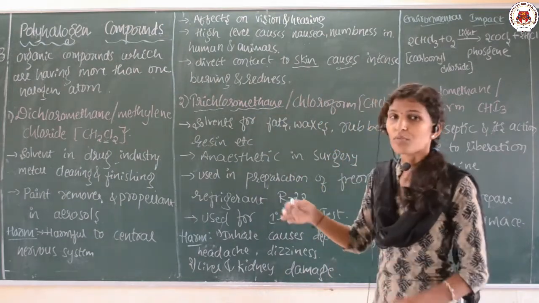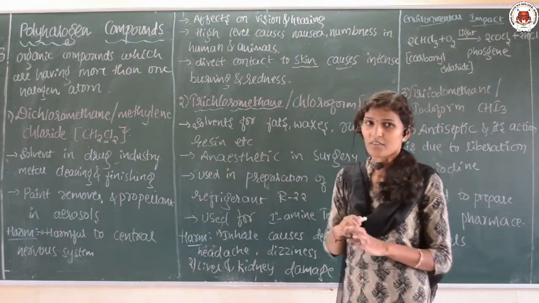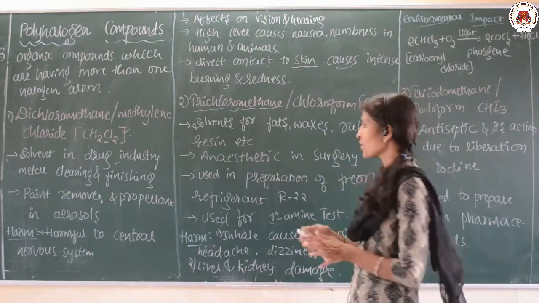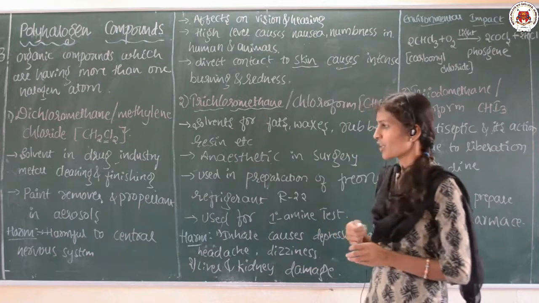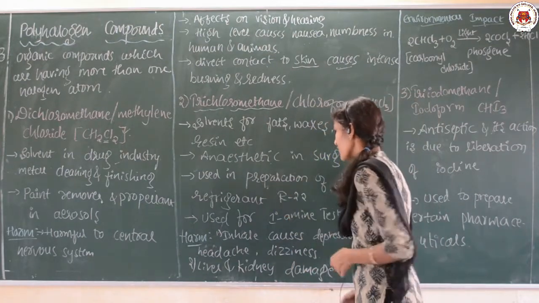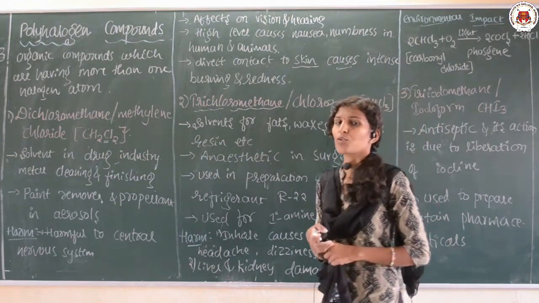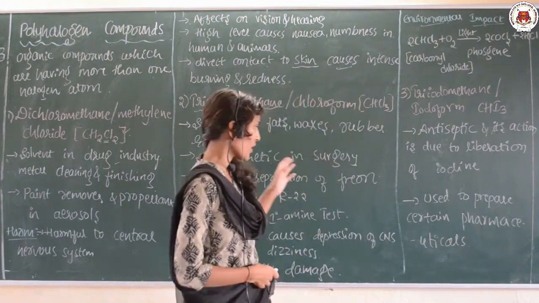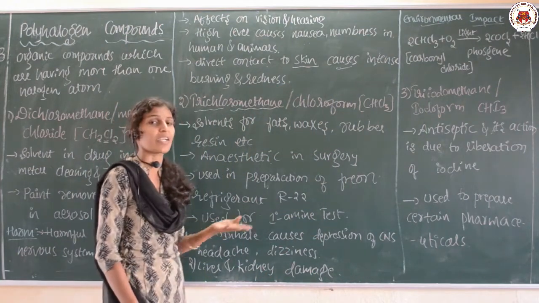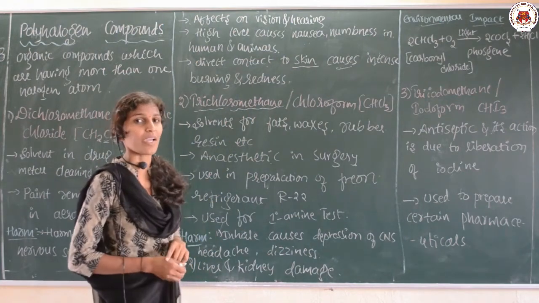The next polyhalogen compound is trichloromethane, also called chloroform. It is used as a solvent for fats, waxes, rubber and resins. Even it is used as an anesthetic in surgery, and also in the preparation of the freon refrigerant R22. It is also used for the primary amine test. That is, chloroform is used for the primary amine test.